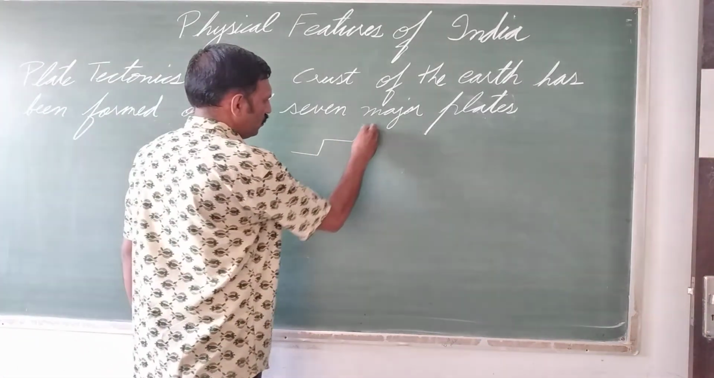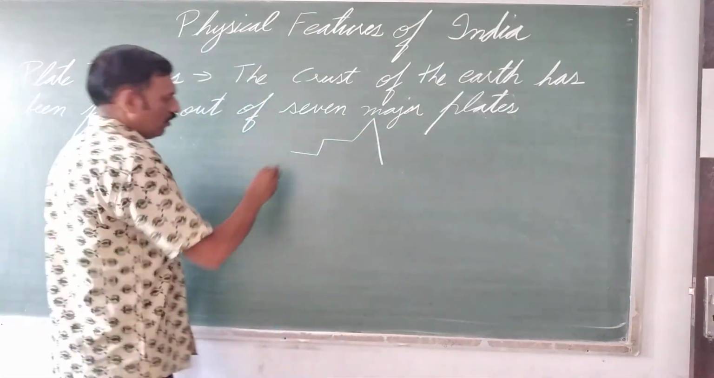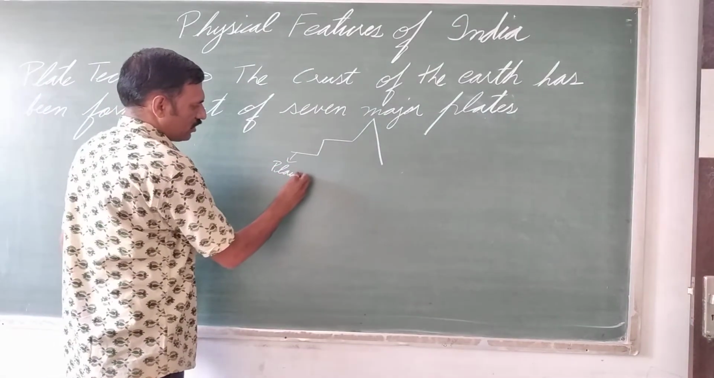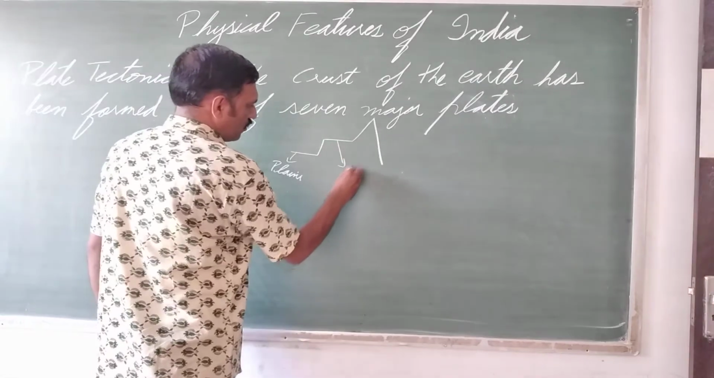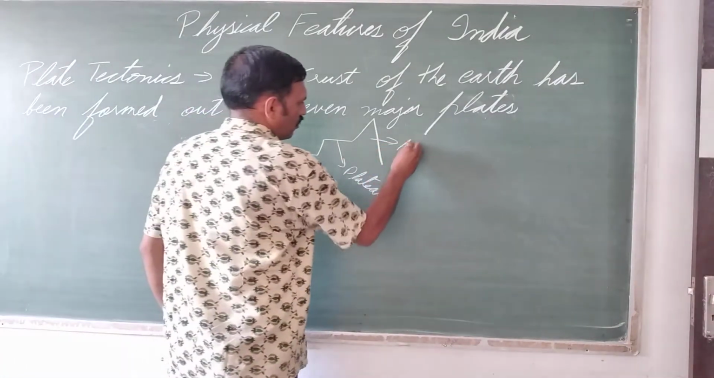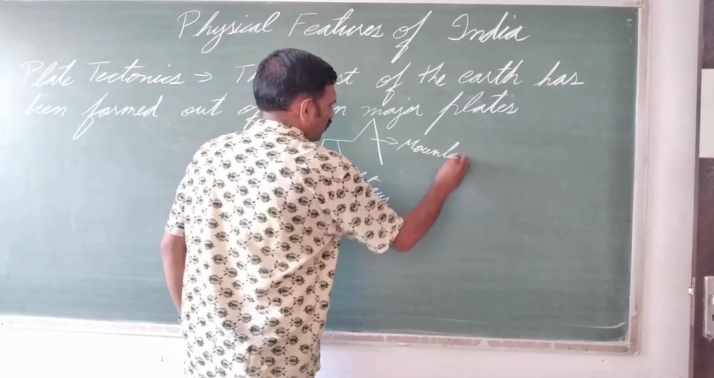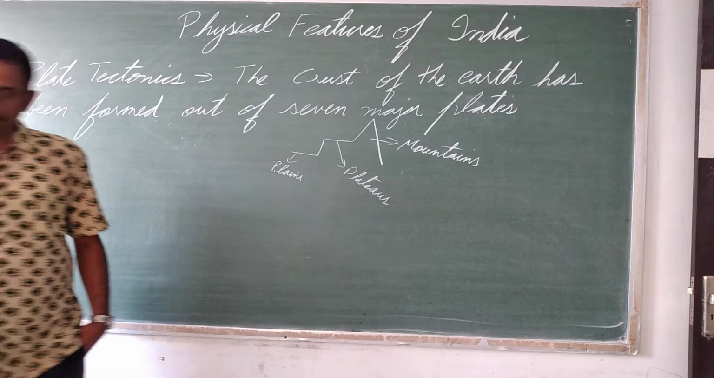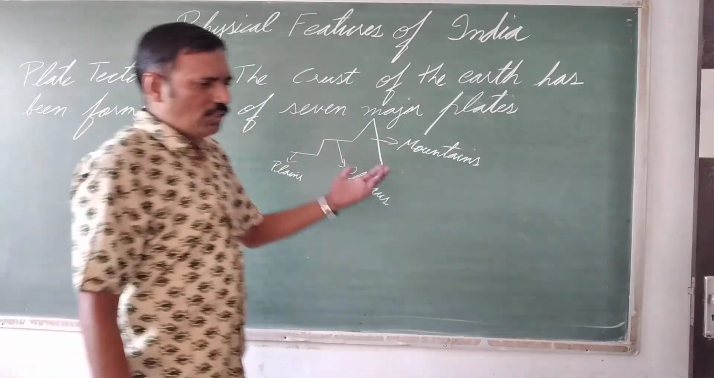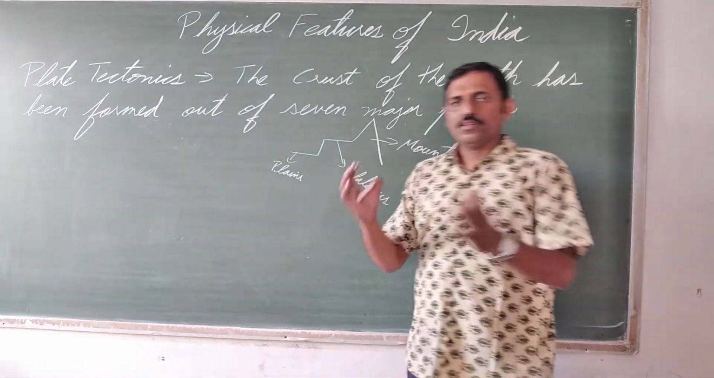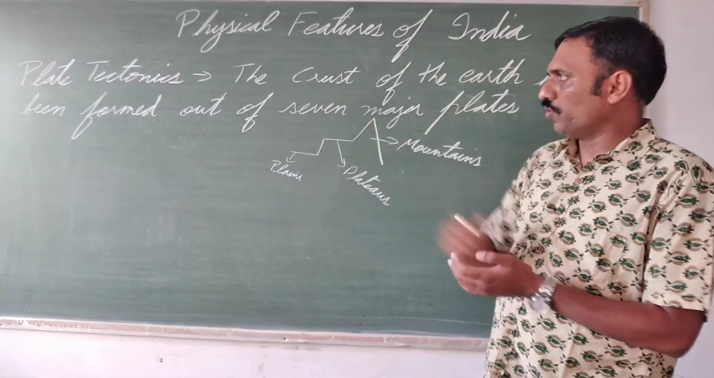Plains, plateaus, and mountains. These are the low-lying areas known as plains, and mountains. These are the three major physical features. Now, how these physical features are formed, that is a different story which we are going to read.